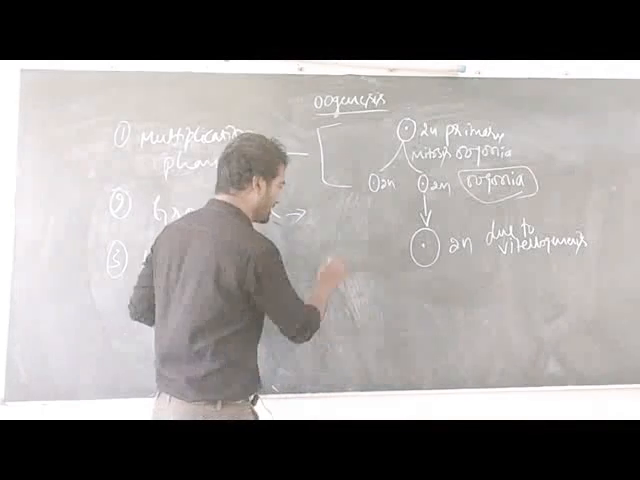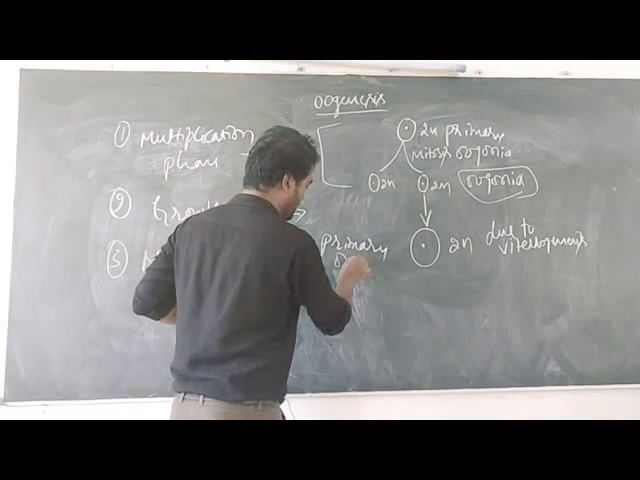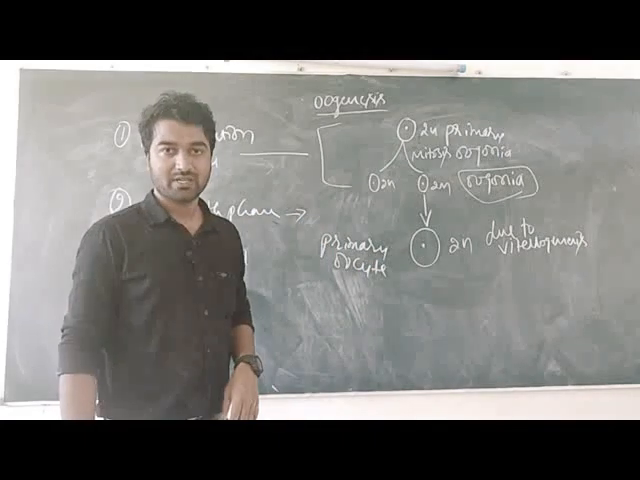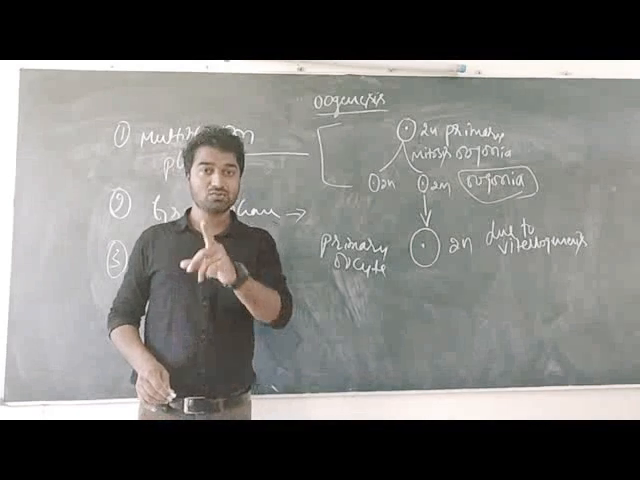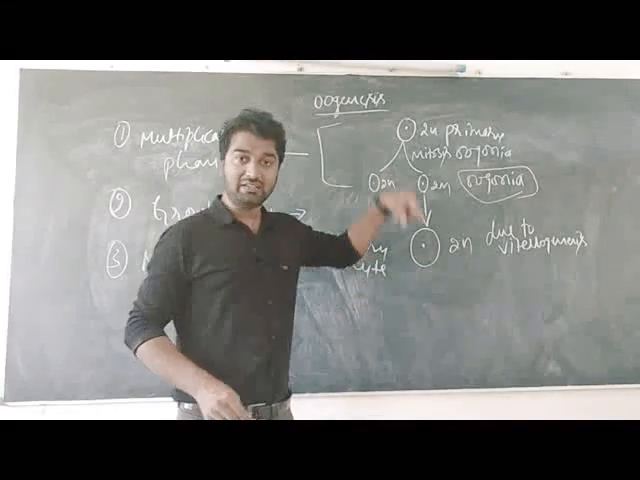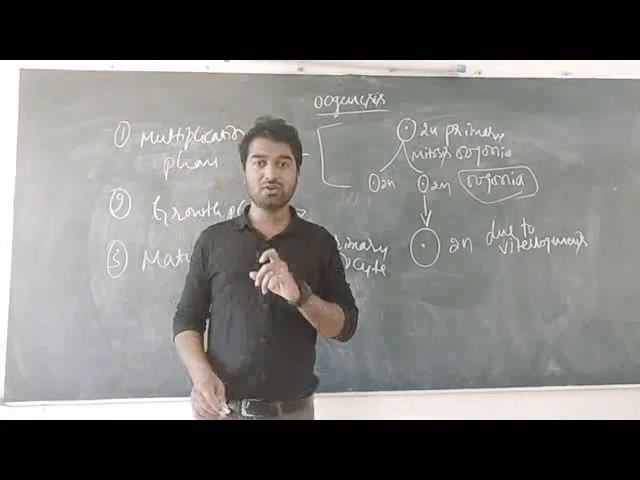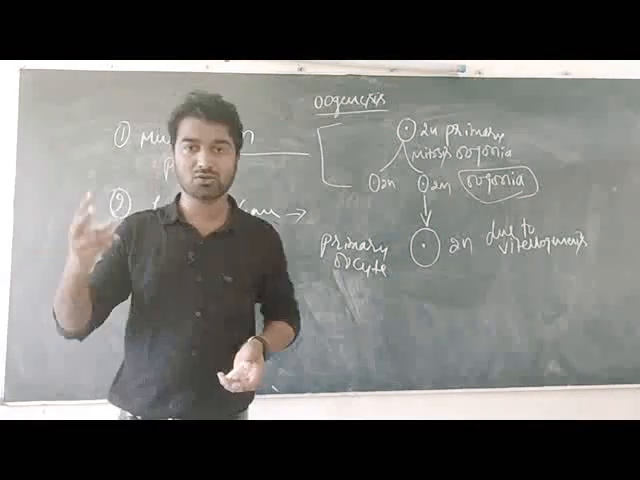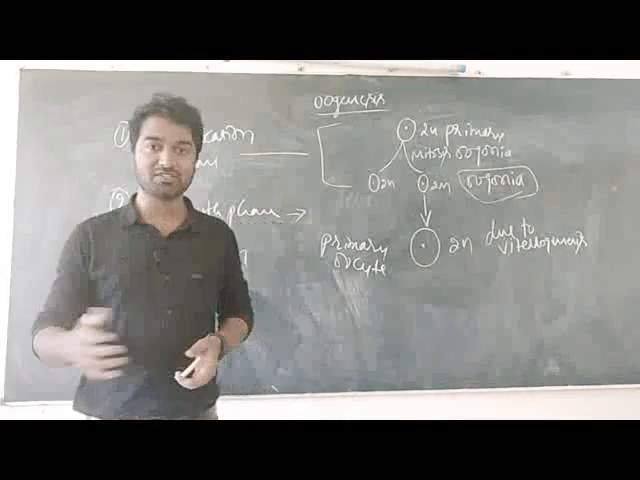This cell is known as primary oocyte, and this is also a diploid cell. And dear students, for your NEET exam, this primary oocyte enters into the next phase, that is the maturation phase. You are already all familiar with the maturation phase. In the maturation phase, we observe two kinds of meiosis process, meiosis 1 and meiosis 2.